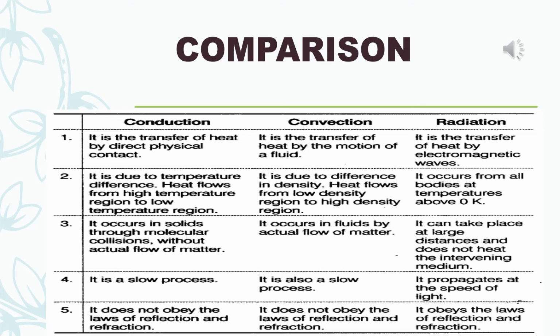Convection does not obey the laws of reflection and refraction, but radiation obeys the laws of reflection and refraction. Sixth point, in conduction, material medium is required. In convection, material medium is required. But in radiation, it is not required.